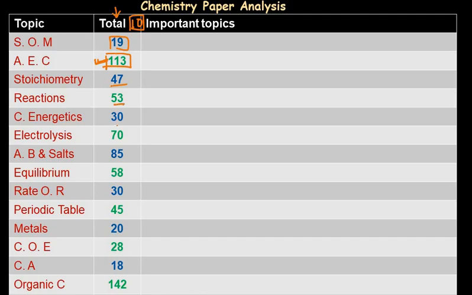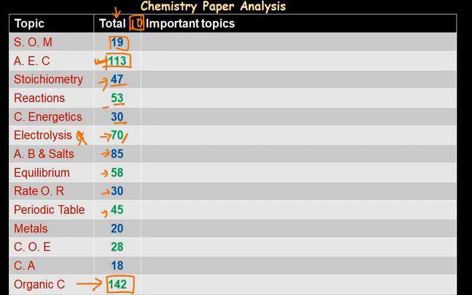Stoichiometry 47, reactions 53, chemical energetics 30, electrolysis 70. Though there were 2 sessions where electrolysis questions were not asked, still the total has gone higher than the reactions and stoichiometry. Acids, bases and salts 85, equilibrium 58, rate of reaction, periodic table we can summarize, but then the highest weightage is given to organic chemistry. So we can understand that organic chemistry is a very important topic and needs to be covered and studied very thoroughly. Now let's see what are the important subtopics for each of these chapters or topics.